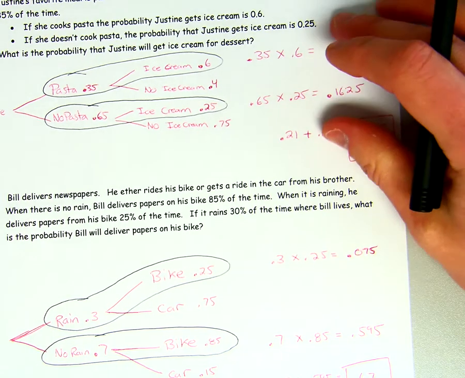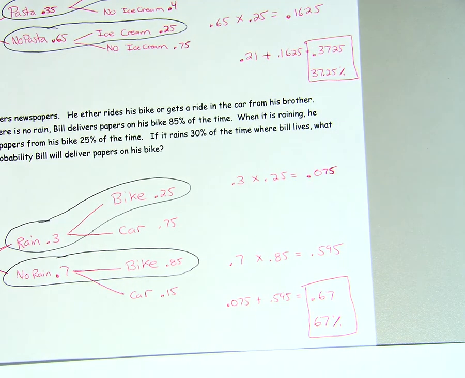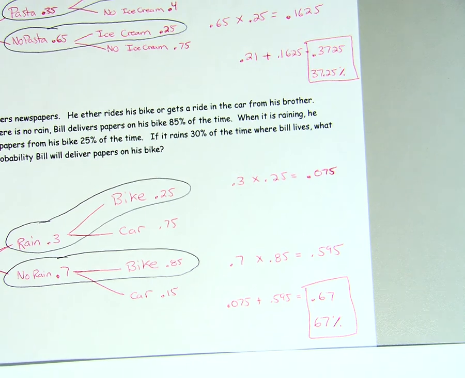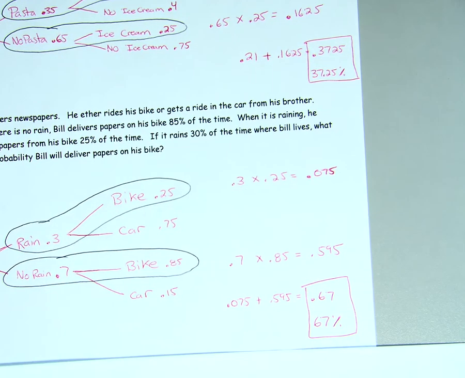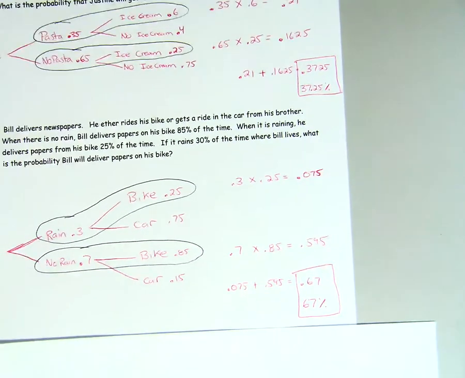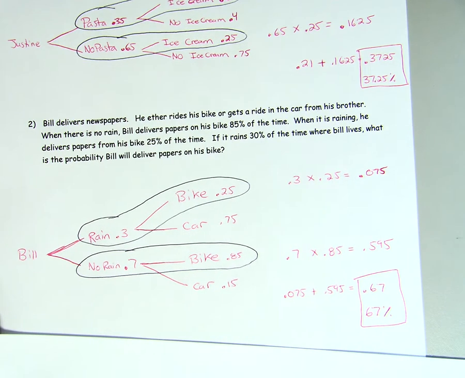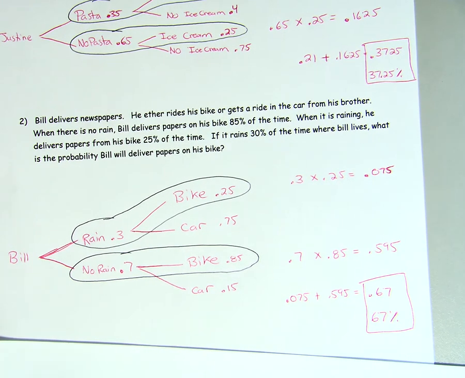And I have Bill delivers newspapers here. It says that Bill delivers newspaper in rain or no rain, and then he rides his bike or gets a ride in his brother's car.